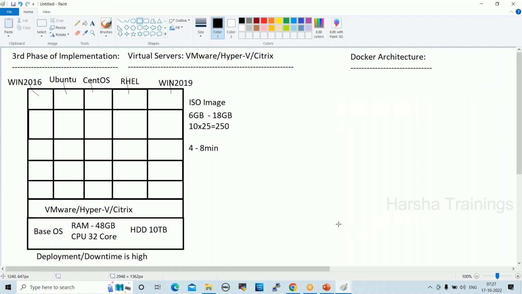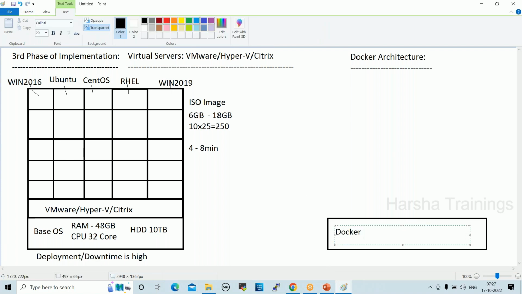Same as virtual servers. In Docker, we take one server, which you can call the Docker server. It can be a virtual server or a cloud server. Even a physical server we can take also. Virtual server and cloud server are both virtual. Even cloud servers are virtual, right? So it can be any server, which is a Docker server.